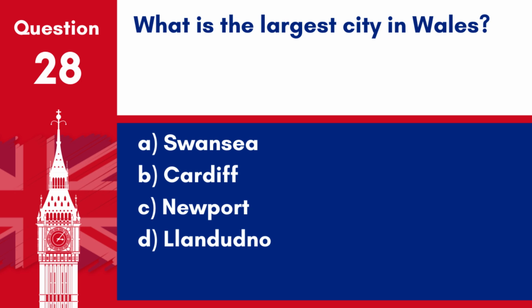Question 28. What is the largest city in Wales? A. Swansea. B. Cardiff. C. Newport. D. Llandudno. Answer B. Cardiff. Cardiff is the capital and largest city in Wales.